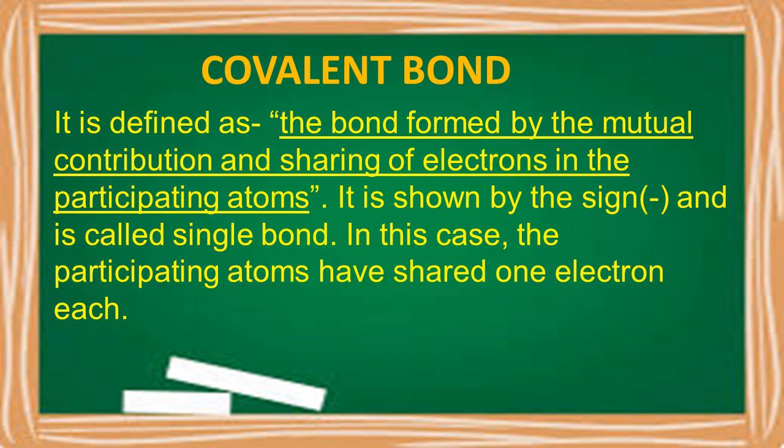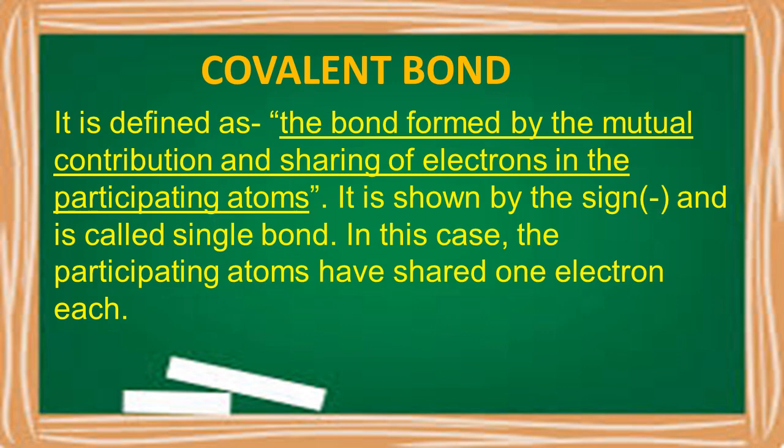Now let's see the meaning of covalent bond. As I told you, most of the organic compounds, most of the carbon compounds, are formed by the covalent bond. So what is the meaning of this covalent bond? It is the bond formed by the mutual contribution and sharing of electrons by the participating atoms.